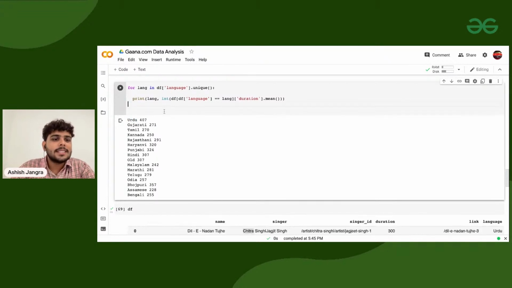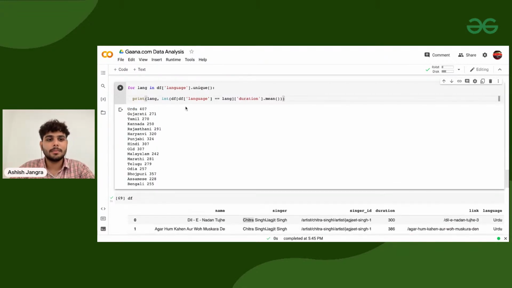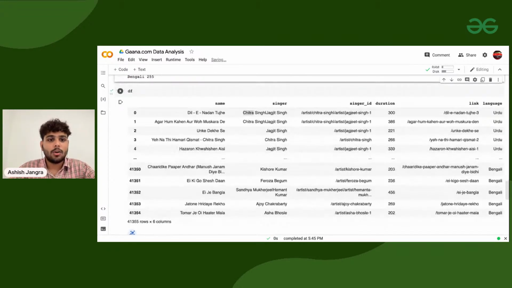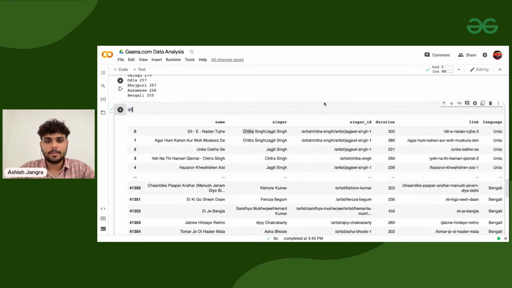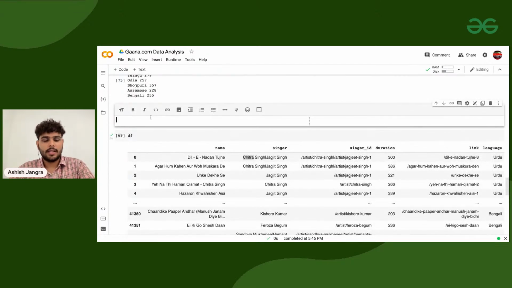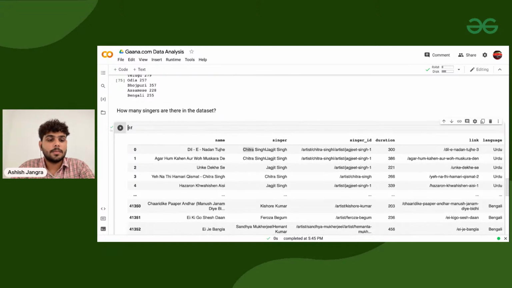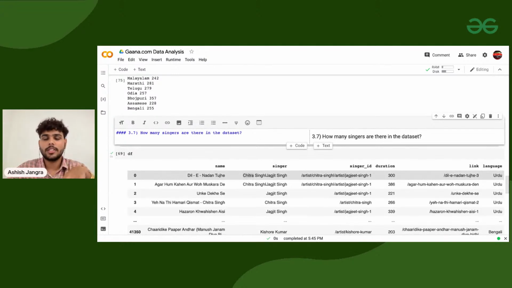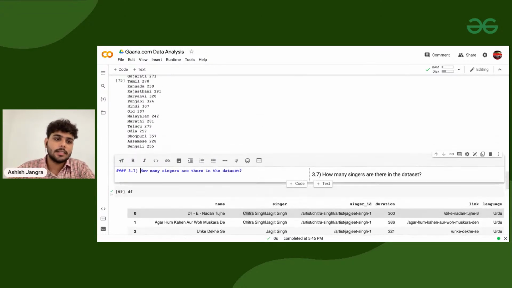Sorted. Very simple logic. The logics are very simple once you understand how things work. Clear? And now let's jump into the singers side. For that purpose, I'm again analyzing how many singers are there in the data set. The things will be a little complicated here. Let me tell you why. Because there are a couple of songs which are sung by multiple singers, and because of that, it will happen.